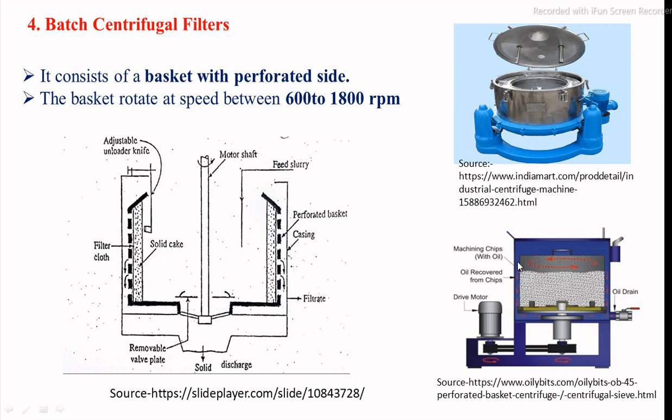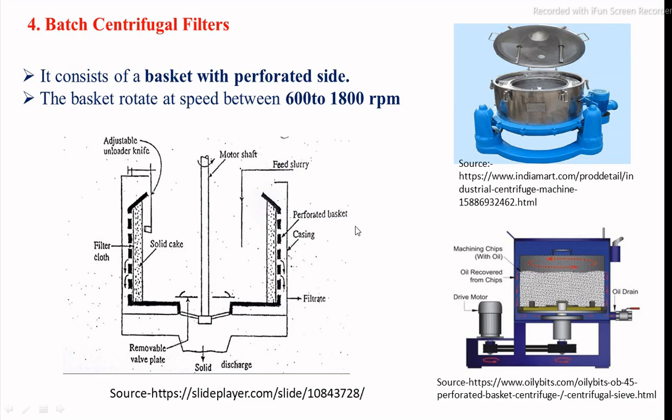This is also one of the simplest basket centrifuges, in which the perforated basket is connected with a shaft, then the shaft is connected with pulleys and power transmission devices. This is the electric motor, and power is transferred from the motor to the shaft, and the bowl rotates at high speed, so centrifugal force is created.